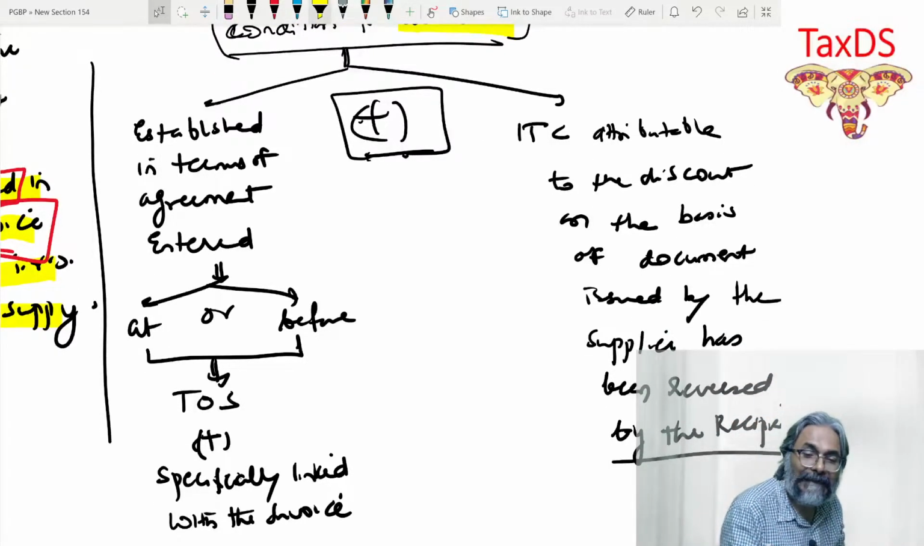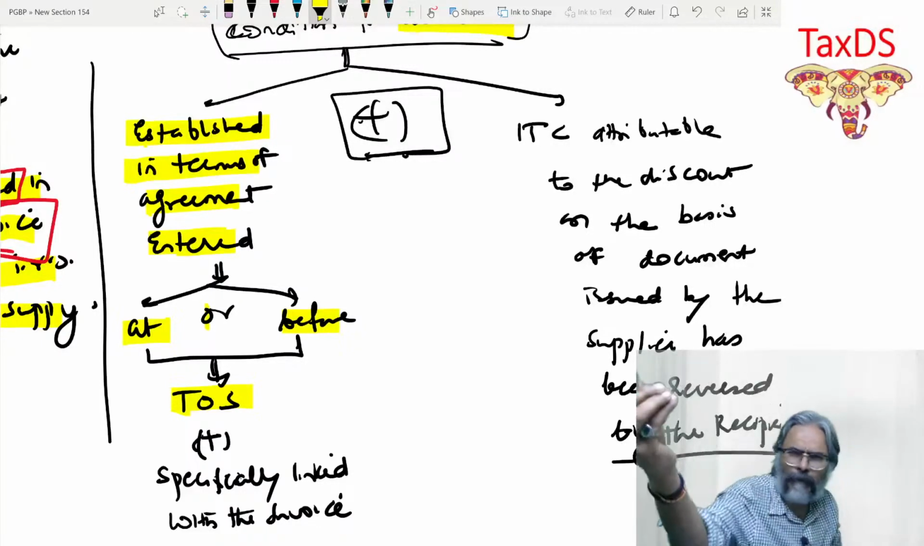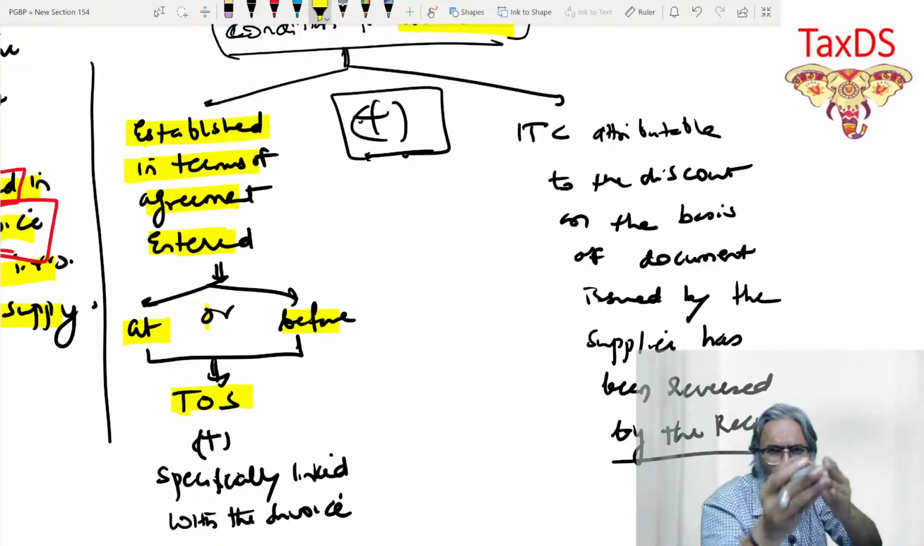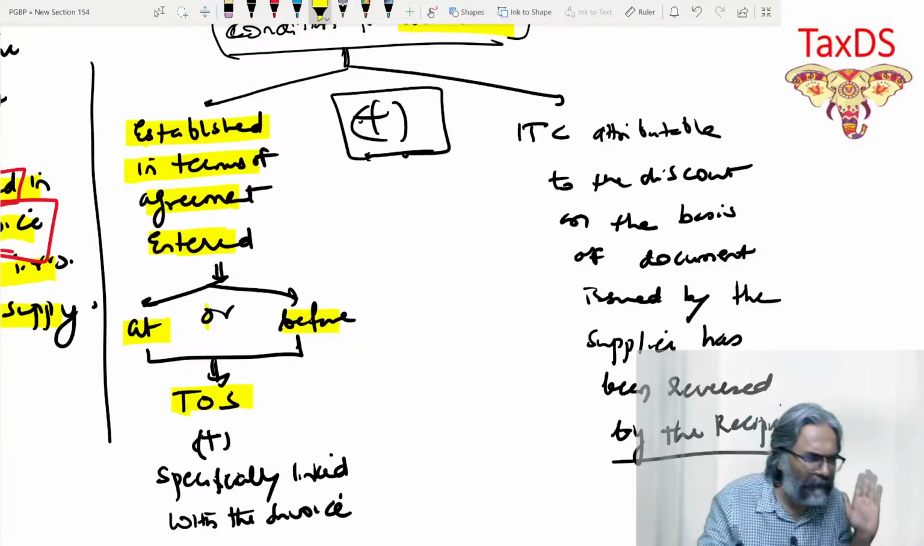It should be established in the terms of the agreement entered at or before the time of supply. It should be what? Established in the terms of the agreement entered either at or before. So, at the time of supply, the terms are put up, or before the supply, the terms are put up. This is what they're trying to say.